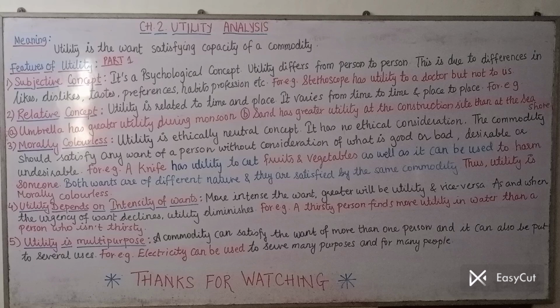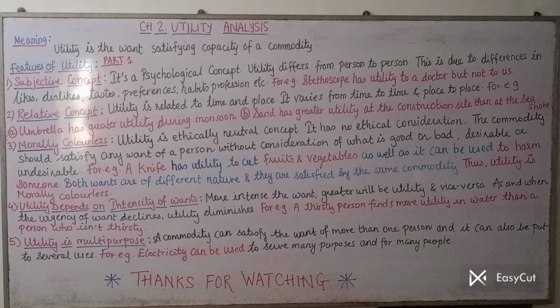Let us take examples. For example, umbrella has greater utility during monsoon. Similarly, woolen clothes have greater utility during winter season. So this is example for time. Relative utility is with respect to time. Then second example, sand has greater utility at the construction site rather than at the seashore, because at seashore it doesn't find much utility, whereas the same sand, if we carry it to the construction site, then it has greater utility.